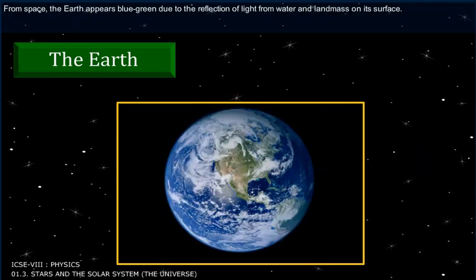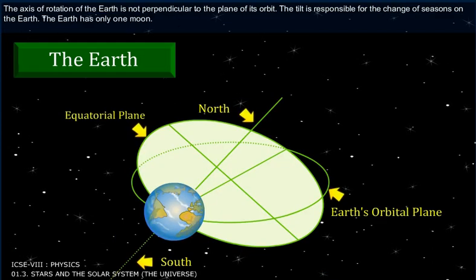From space, the Earth appears blue-green due to the reflection of light from water and land mass on its surface. The axis of rotation of the Earth is not perpendicular to the plane of its orbit. The tilt is responsible for the change of seasons on the Earth. The Earth has only one moon.